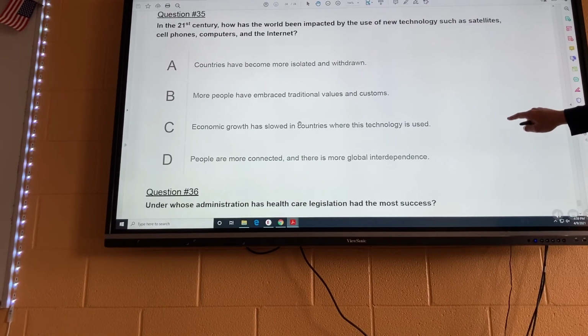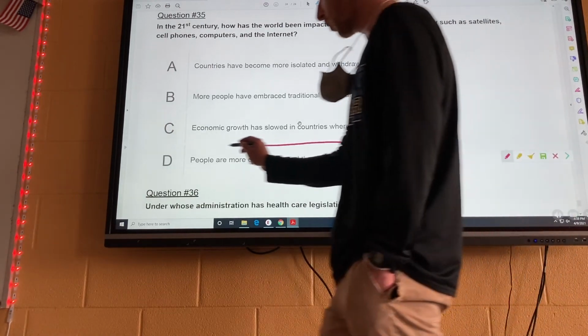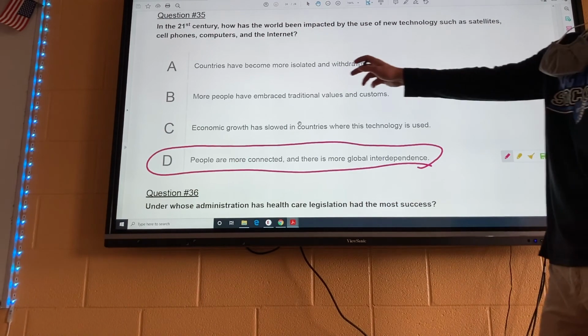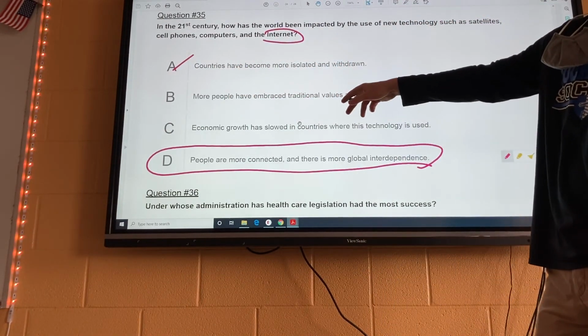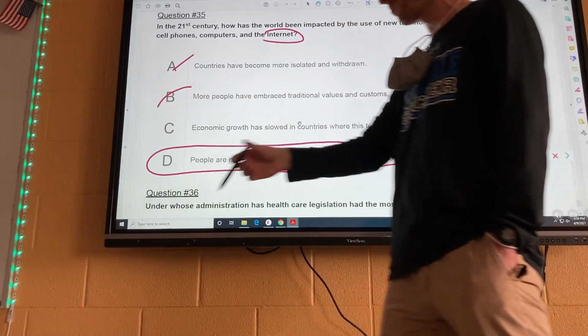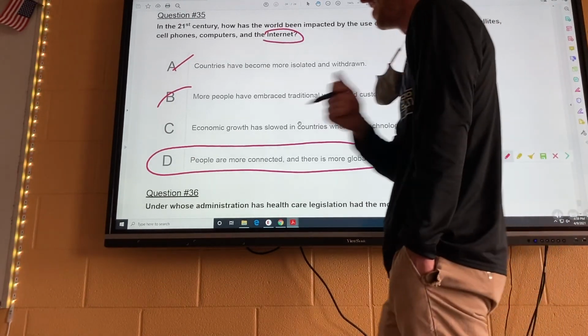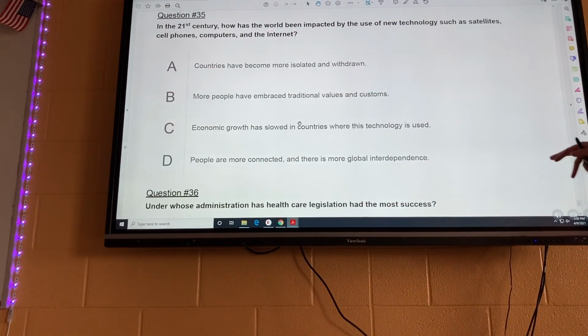Couple more. In the 21st century, how has the world been impacted by the use of new technologies such as satellites, cell phones, computers, and the internet? All right, this is going to be your answer. People are more connected, okay? Now, as far as the wrong answers, people have become more isolated. The internet changed the game. It made everyone connected. B, people have embraced traditional values and customs. No, everybody's pretty progressive these days compared to the old ways. Or C, economic growth has slowed in countries where technology is used. Definitely not. Technology is a booming, big-time moneymaker, so that's definitely not, okay?